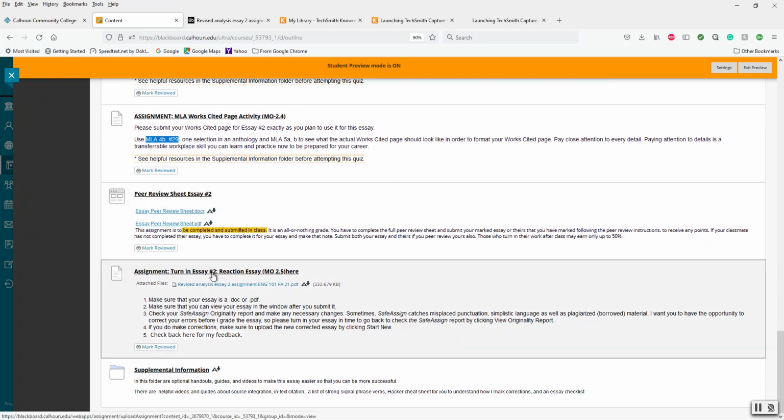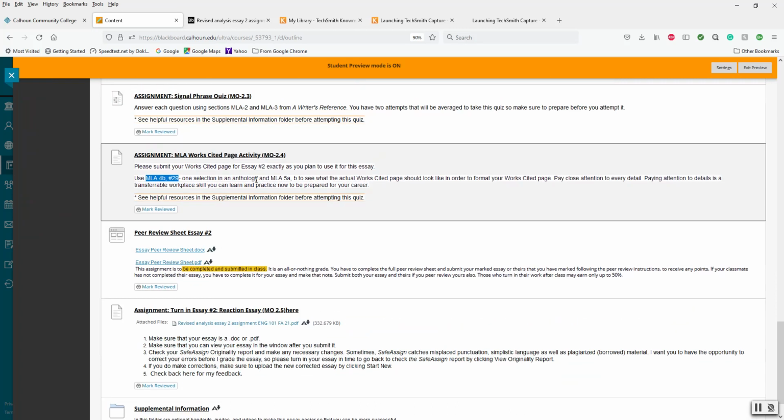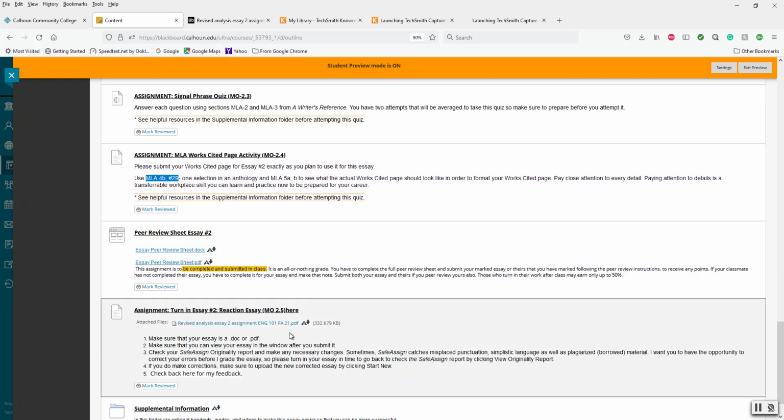Our last assignment is putting it all together. You're going to turn in this Essay 2 reaction essay. You're going to incorporate source material, supporting evidence, and you're going to not plagiarize. That means if you want to not use a direct quote, you want to use just your own words. Putting it in your own words is called paraphrasing. And so you still want a signal phrase with a page number at the end, okay?